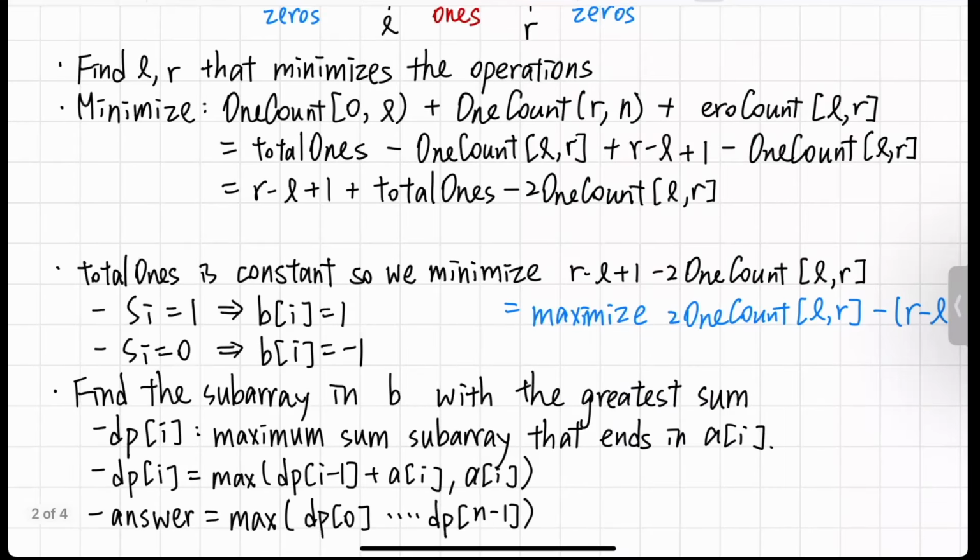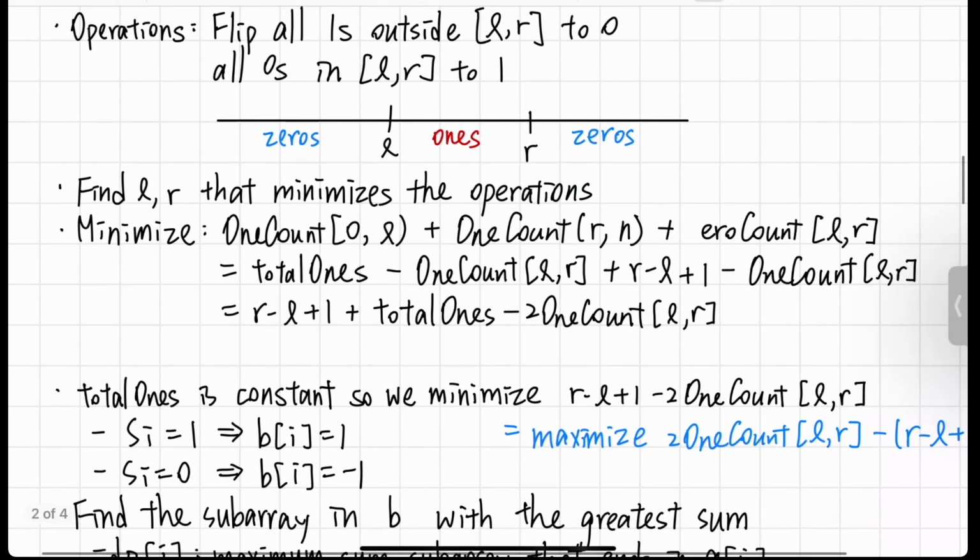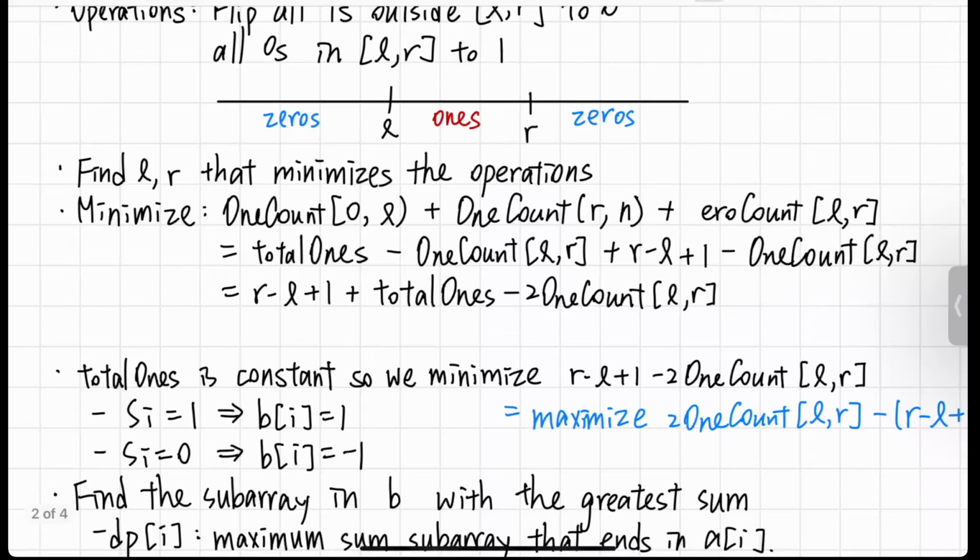And the operations that we need would be to flip the ones from 0 to L all to 0, and the ones from R to N all to 0.